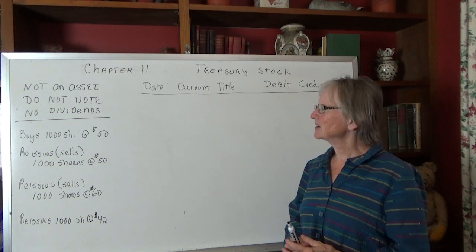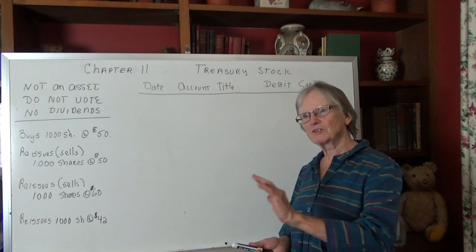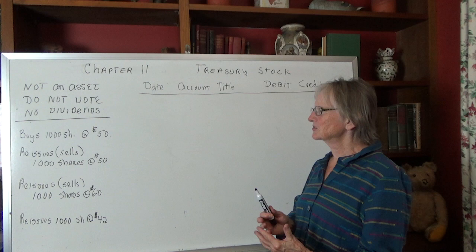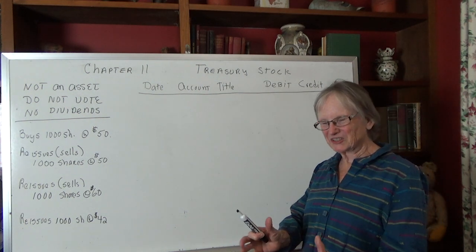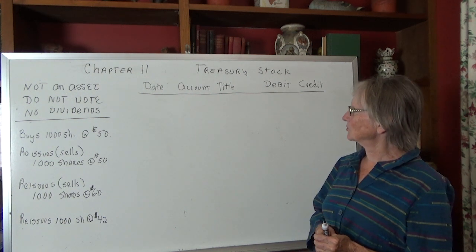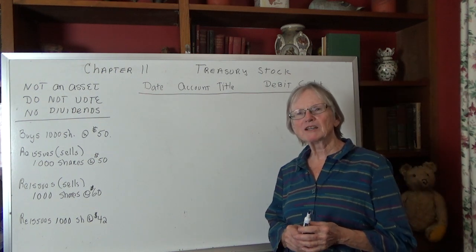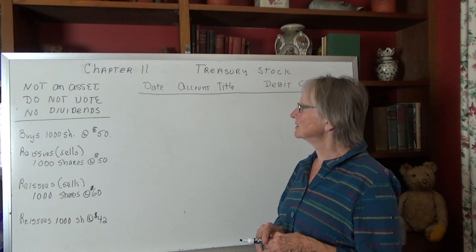its treasury. So when a company buys back its own stock, this is not investing in the stock of another company like we did in Appendix C. Now we're in Chapter 11, which is the whole stockholders' equity section. This is the company buying back its own stock. So a few things you need to know. Once a company buys its own stock back off the market, it's called treasury stock.